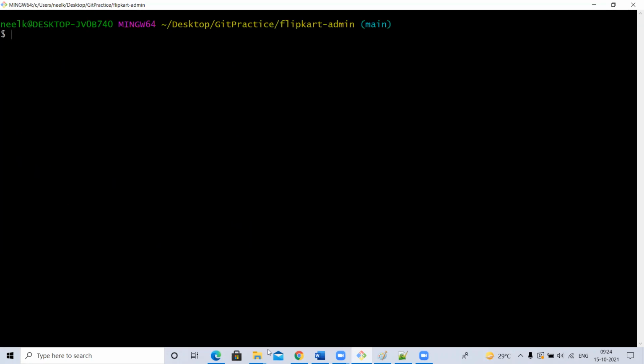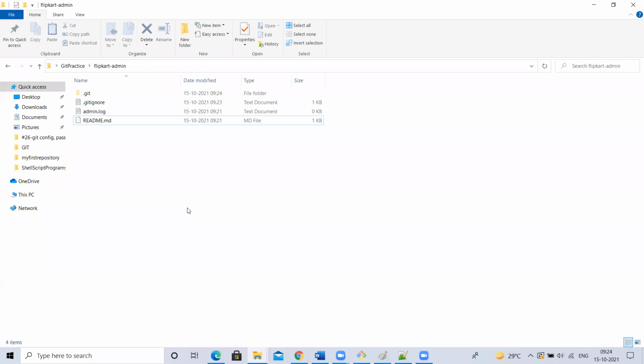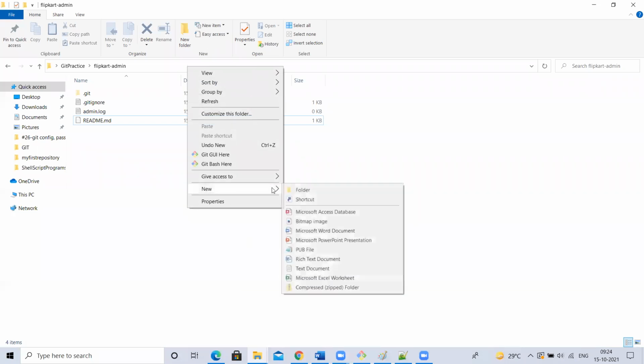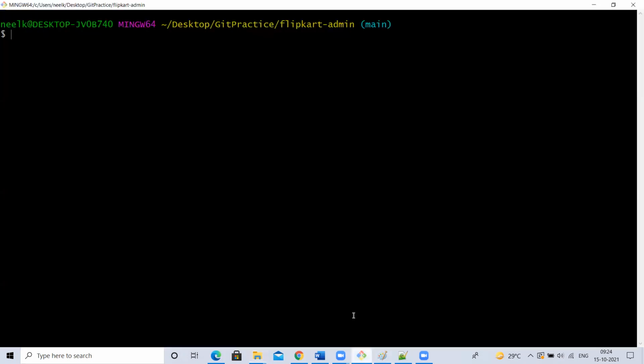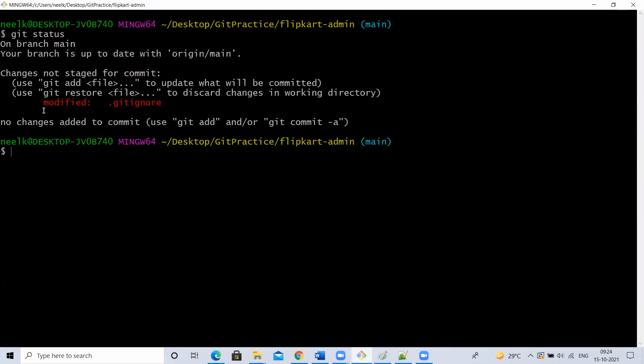Now, if I go and add one Java file here, hello.java, if I add, for example, spelling mistake, it's okay, leave it. If I type git status here, is it showing that Java? No, it's not showing because I ignored that in the .gitignore file.